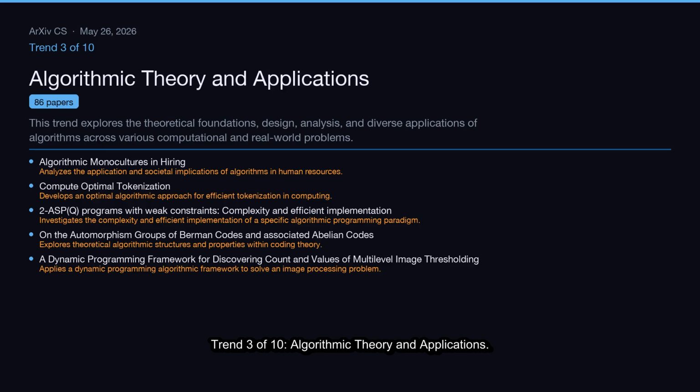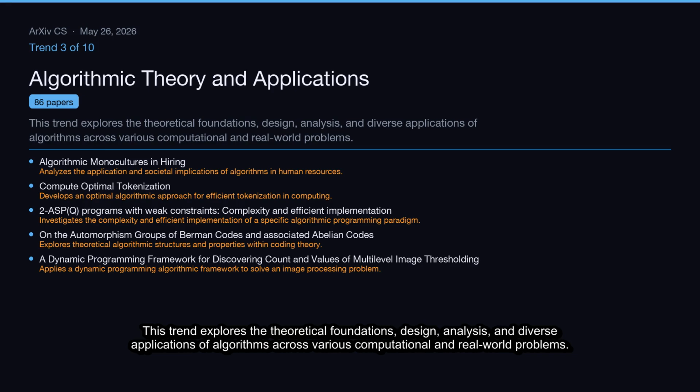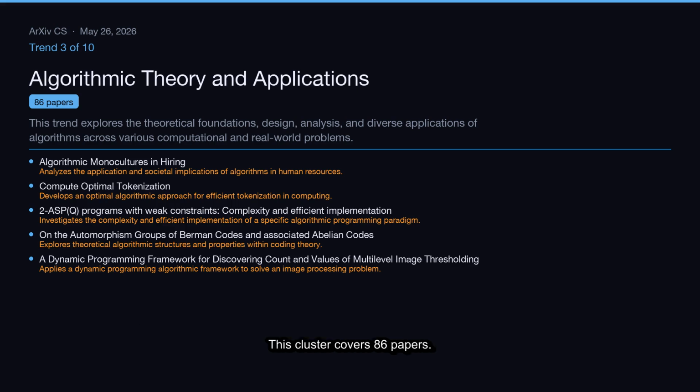Trend 3 of 10, algorithmic theory and applications. This trend explores the theoretical foundations, design, analysis, and diverse applications of algorithms across various computational and real-world problems. This cluster covers 86 papers.